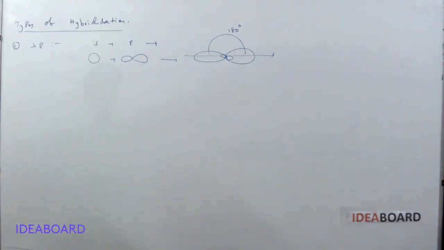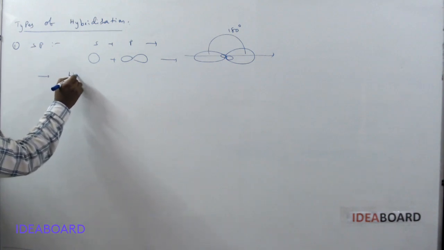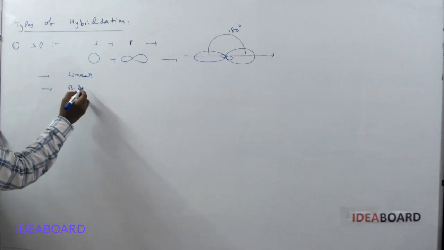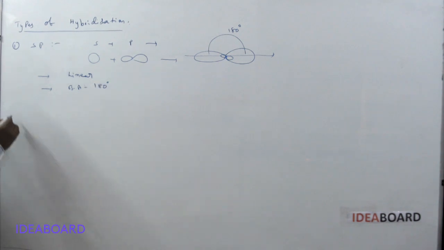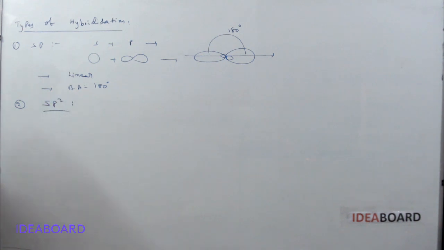So the geometry of sp hybridization is linear and the bond angle is 180 degrees.